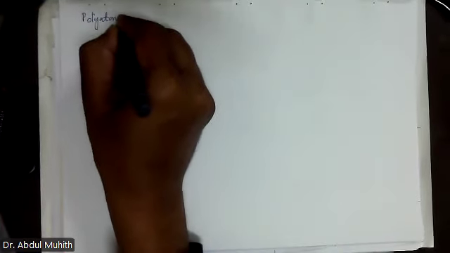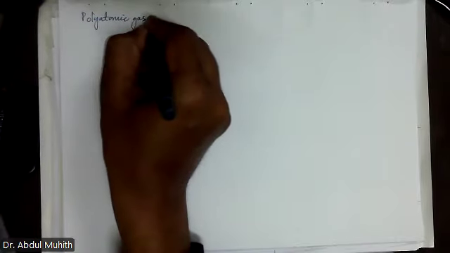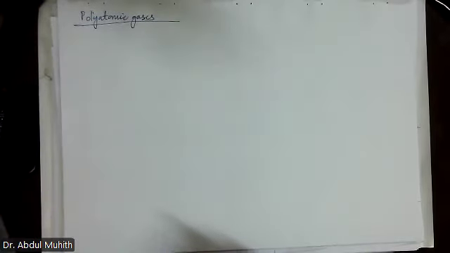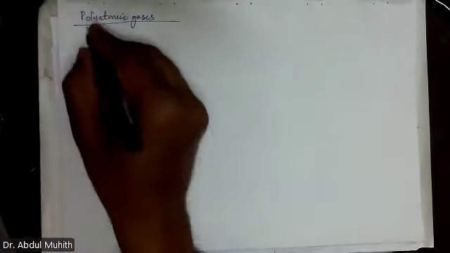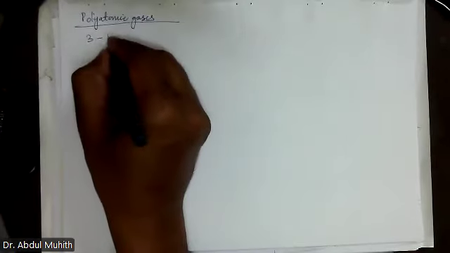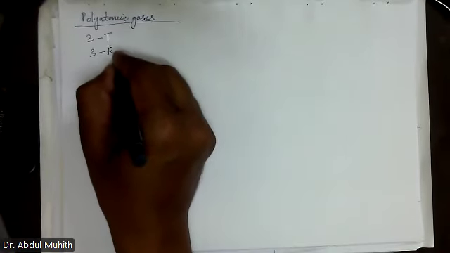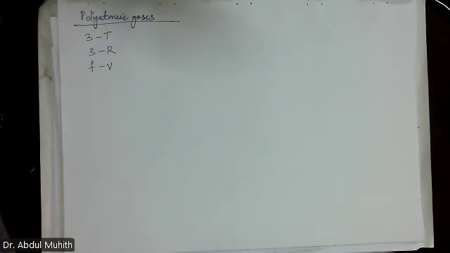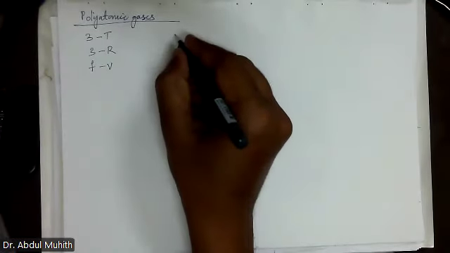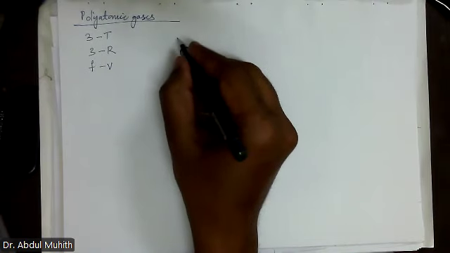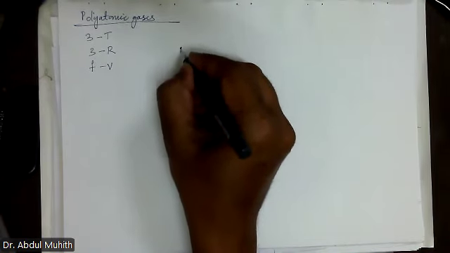Now we'll go with polyatomic gases. In polyatomic gases, what we have now? We have 3 translation, 3 rotational, and F vibrational. We don't know how many vibrations. Suppose I am taking a polyatomic example like ammonia gas, NH3.